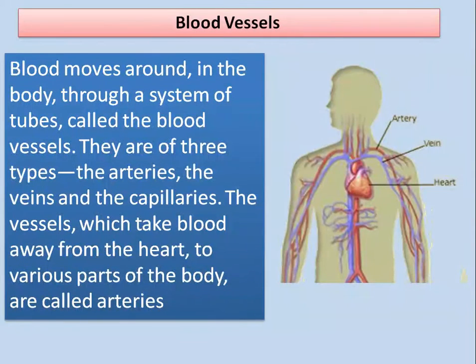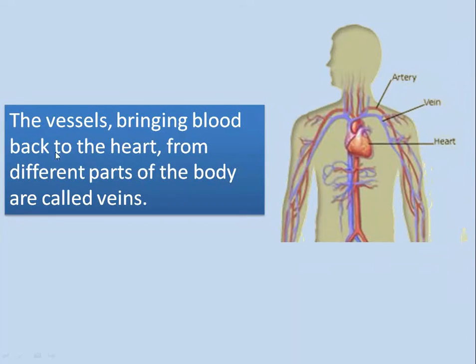Blood vessels. Blood moves around in the body through a system of tubes called the blood vessels. They are of three types: the arteries, the veins, and the capillaries. The vessels which take blood away from the heart to various parts of the body are called arteries. जो ब्लड को हार्ट से दूर ले जाता है, that is the arteries, और जो हार्ट की तरफ लेकर आता है उनको वेन्स बोलते हैं. आर्टरी कैरी ऑक्सीनेटेड ब्लड एंड वेन्स में जो ब्लड होता है वो कार्बन डाइऑक्साइड कैरी ब्लड. The vessels bringing blood back to the heart from different parts of the body are called veins.